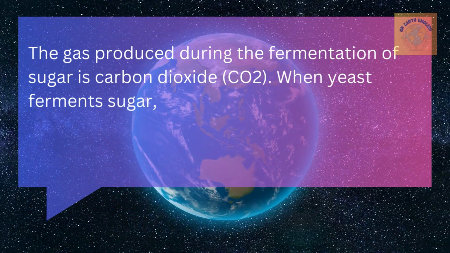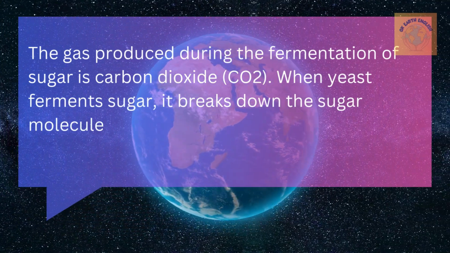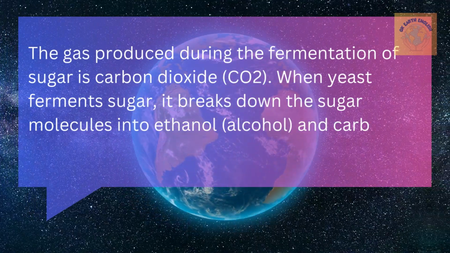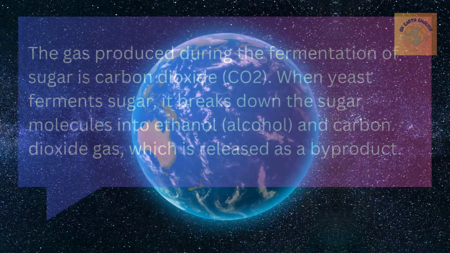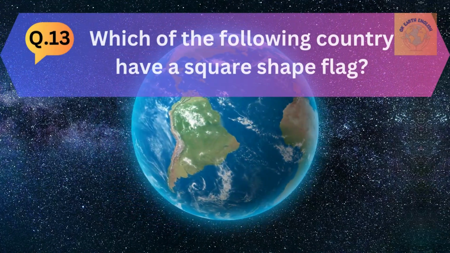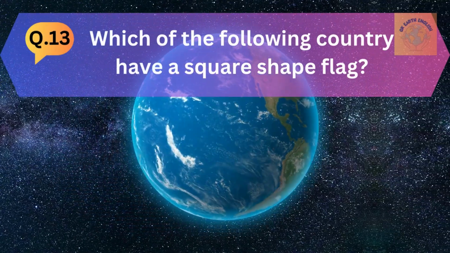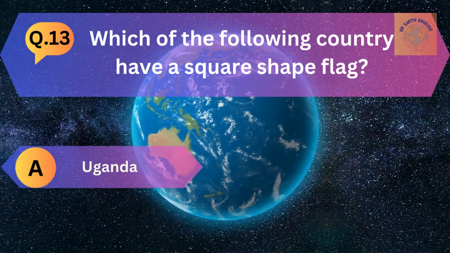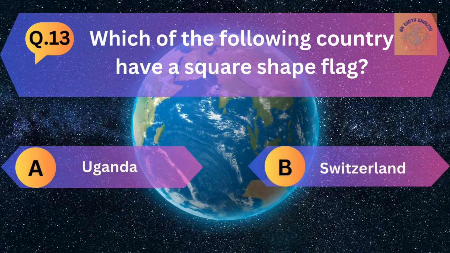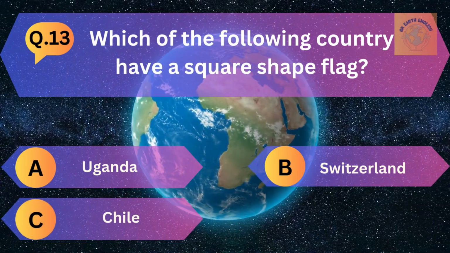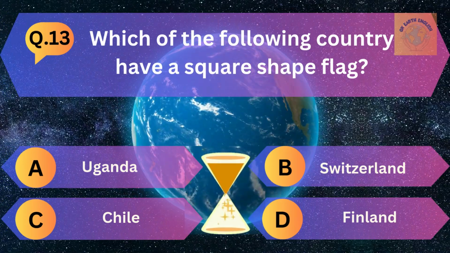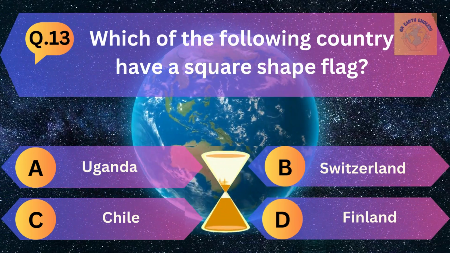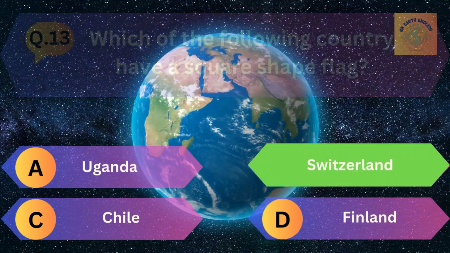When yeast ferment sugar, it breaks down the sugar molecules into ethanol and carbon dioxide gas, which is released as a byproduct. Question number 13. Which of the following countries has a square-shaped flag? A. Uganda, B. Switzerland, C. China, Chile, and D. Finland. The correct answer is Switzerland.